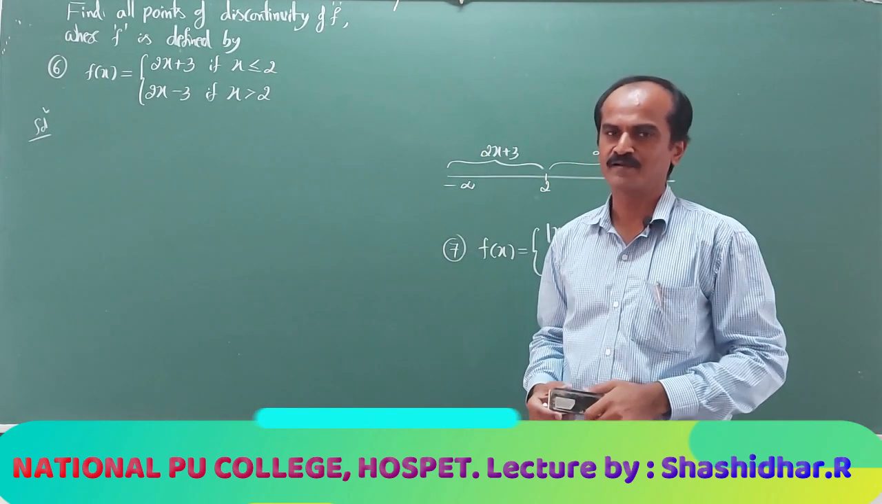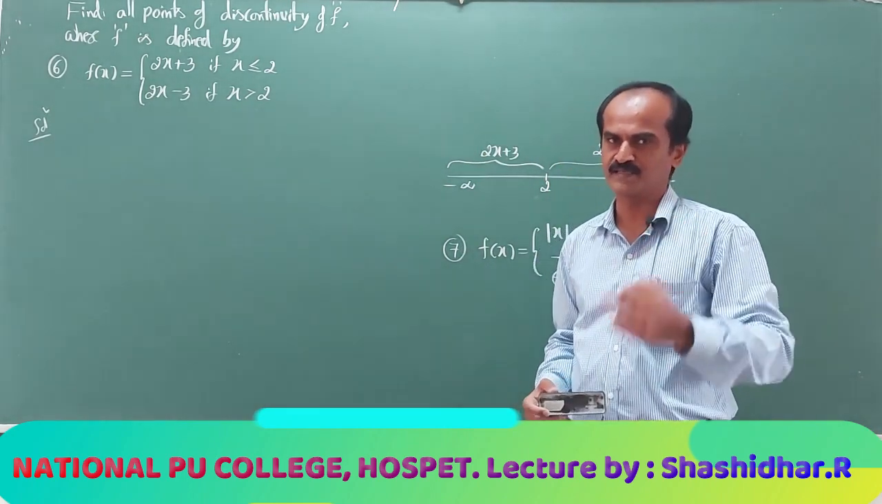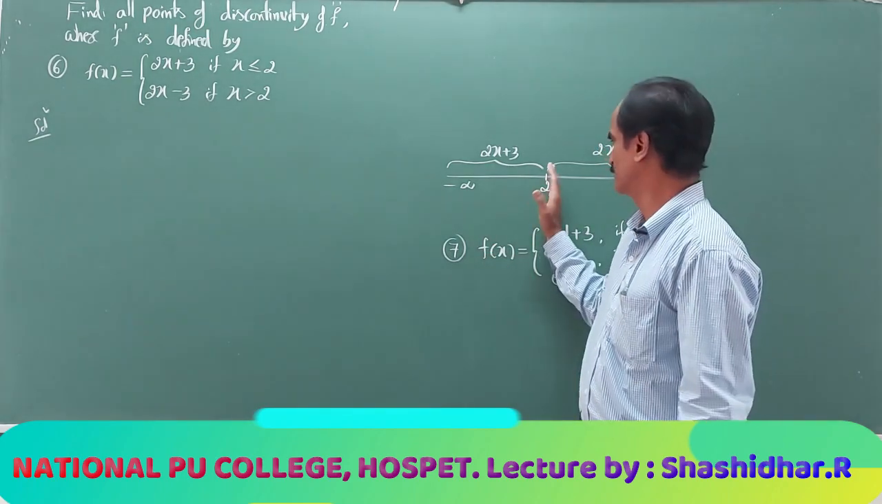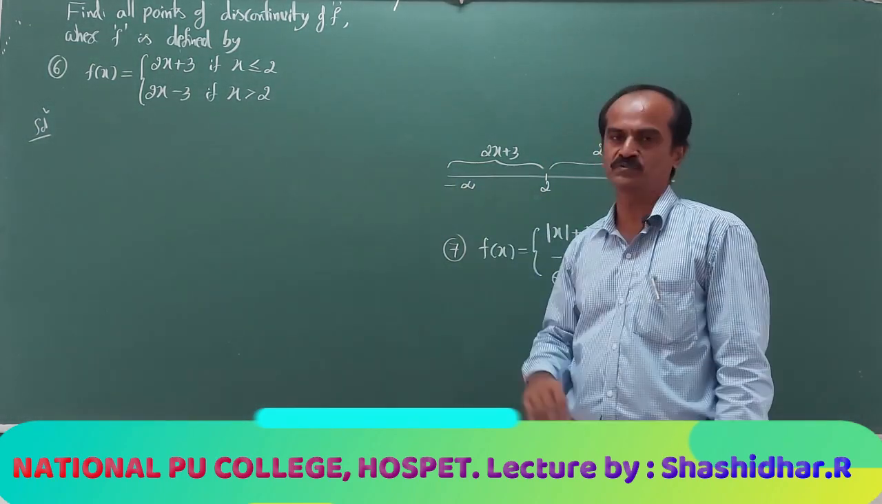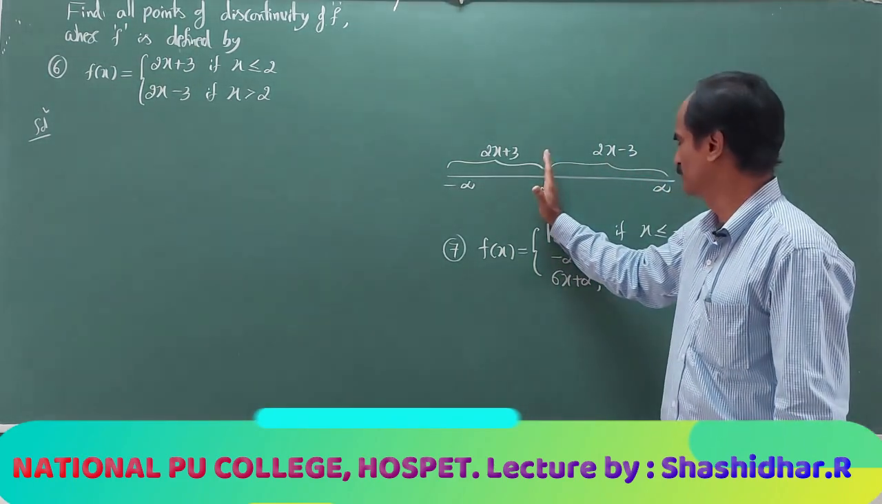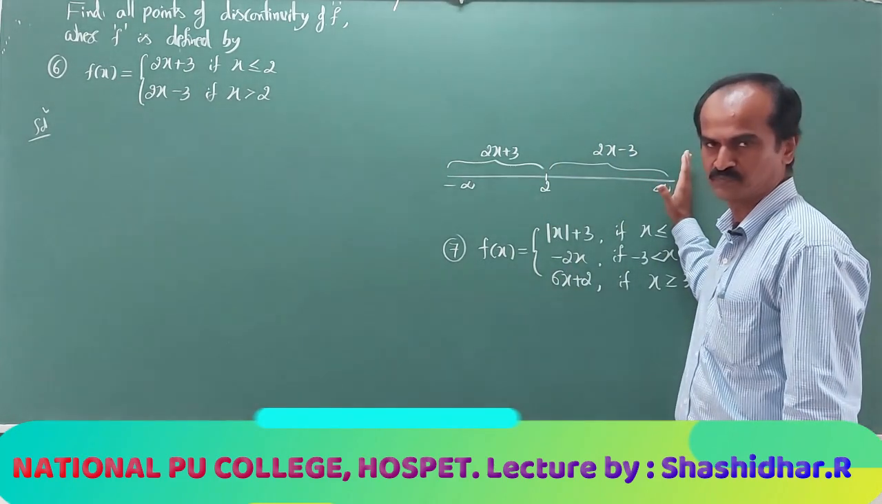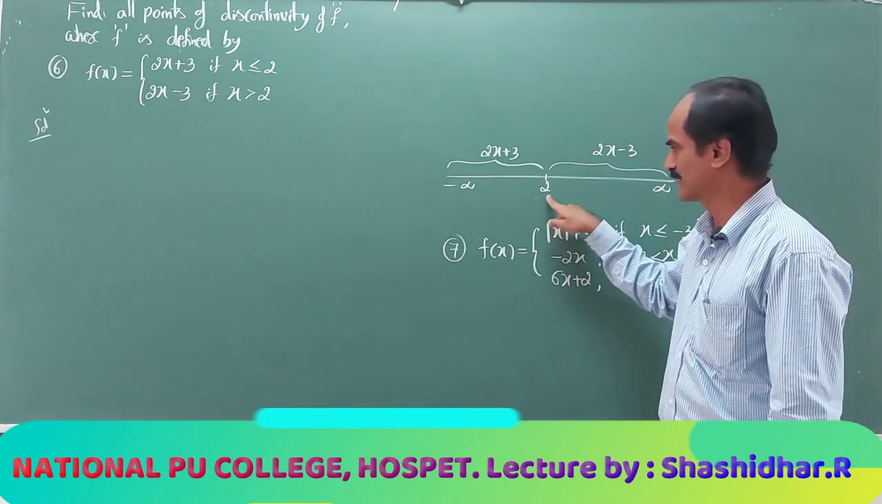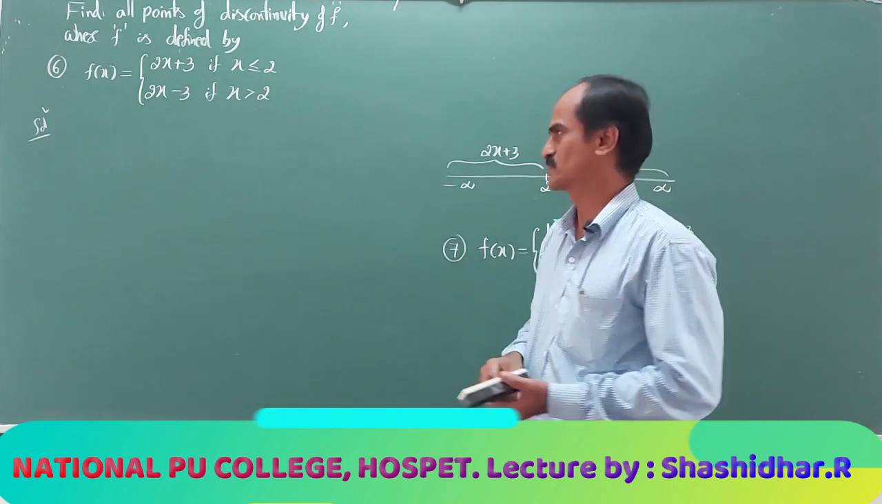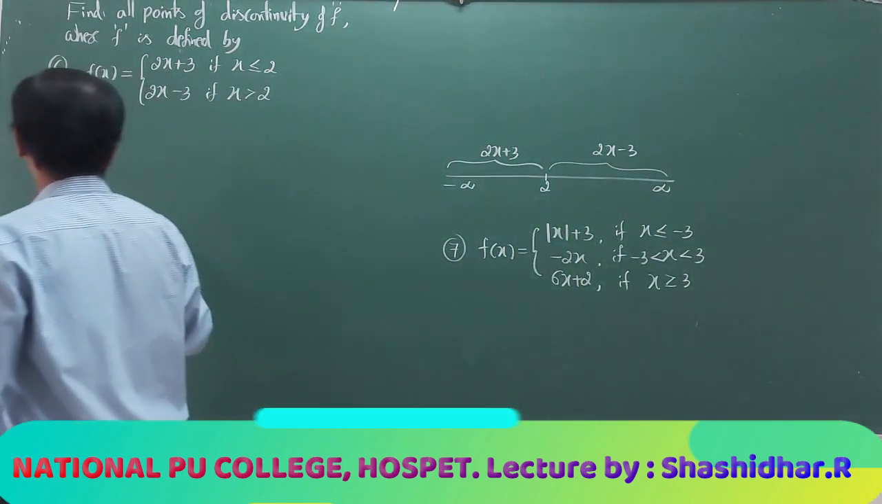Now here I have to consider three cases. Case 1, let c be any real number which is strictly less than 2. Case 2, let c be any real number which is strictly greater than 2. Case 3, exactly at 2. So these are the three cases I have to write. Okay, let me answer now.